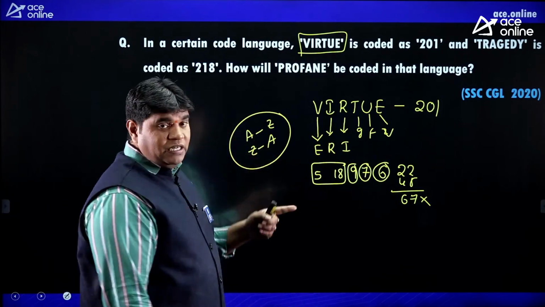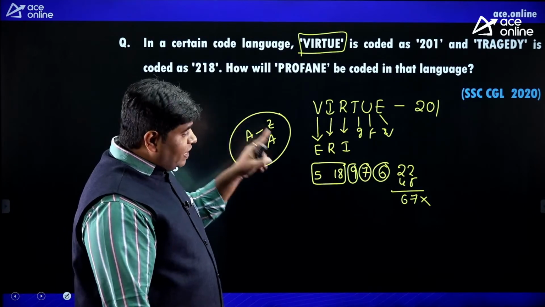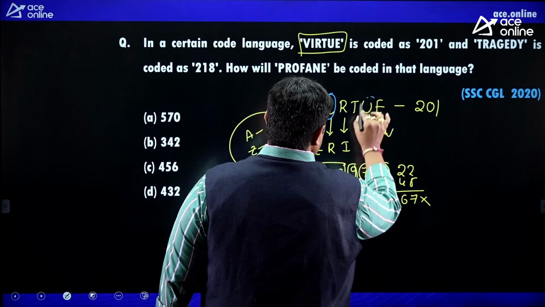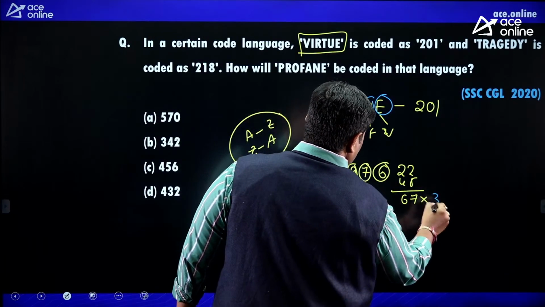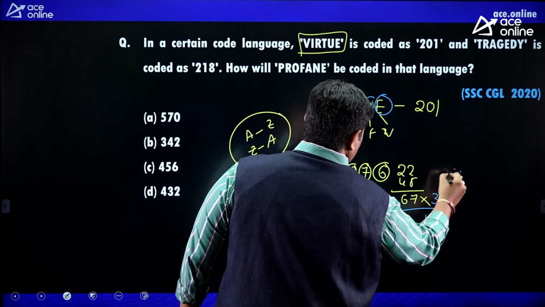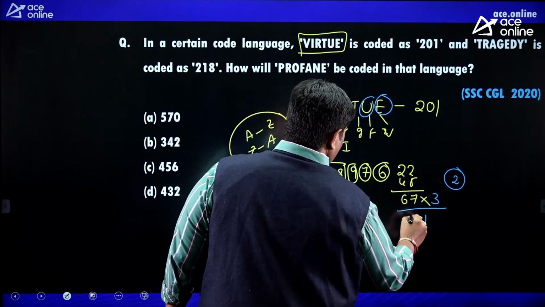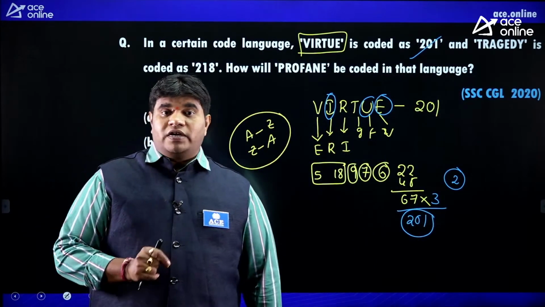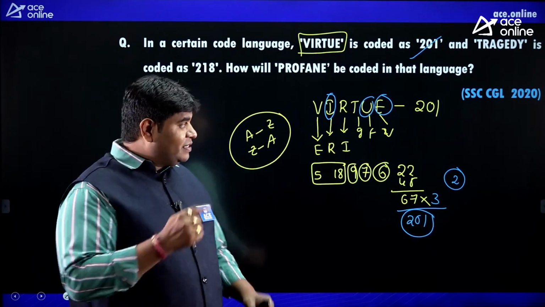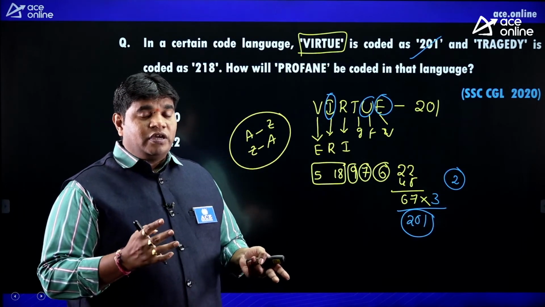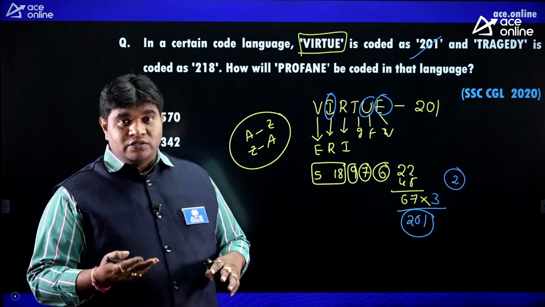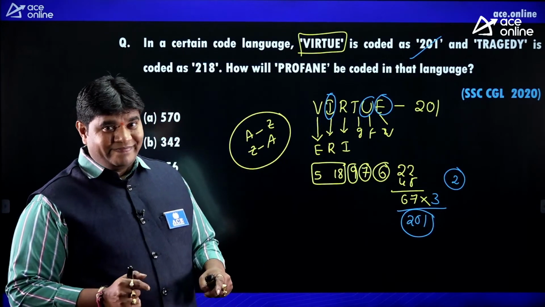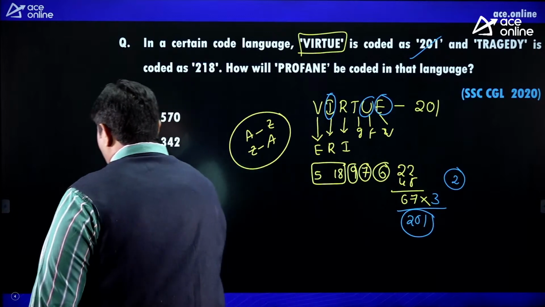A to Z to Z to A, opposite letters like face values. Sum of the face values into the number of vowels. The vowels are 1, 2 and 3. 3 7s are 21, 67 into 3 gives 201. So 201 is the answer. This question is very difficult, not that easy. This type of thinking is also important. You can apply all logics: take the face values and addition, number of vowels or number of consonants. This model is very difficult, friends. Right?